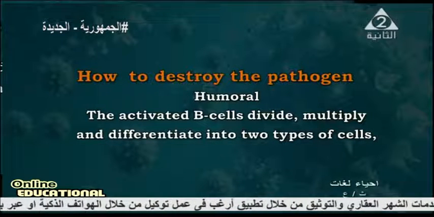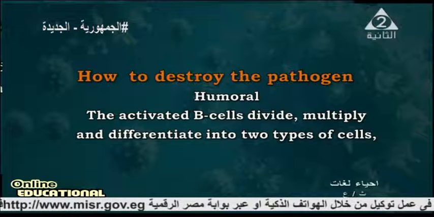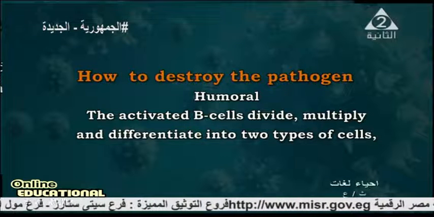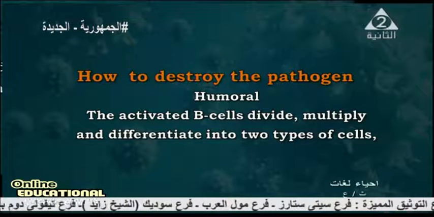How do they destroy the pathogen? Humoral destroys the pathogen through the activated B cell, which divides and multiplies, and this is differentiated into two types of cells.